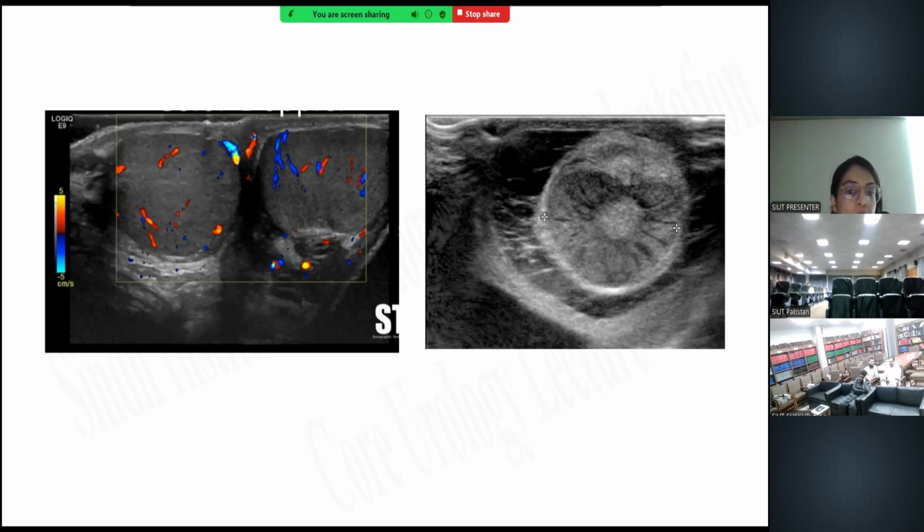And so can anyone tell about this sign? What is this sign actually for over the right side? So this is the classical whirlpool sign basically, and this is indicative of testicular torsion. And this is the spiral twist demonstrated in the course of the spermatic cord on the grayscale ultrasound.